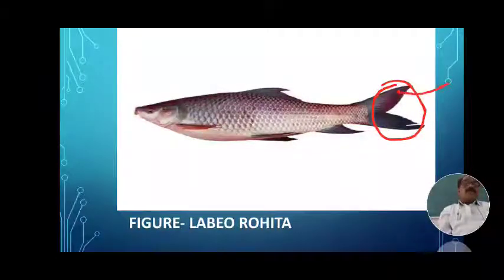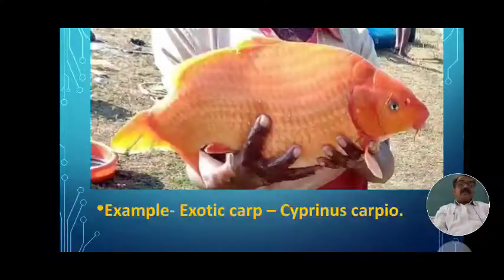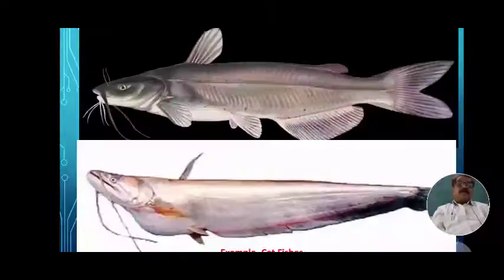The upper lobe of the caudal fin is similar to the lower lobe. These two lobes are the same in shape and size, internally as well as externally. Hence it is called a homocercal caudal fin. When the lobes of the caudal fin are unequal, it is called a heterocercal caudal fin.